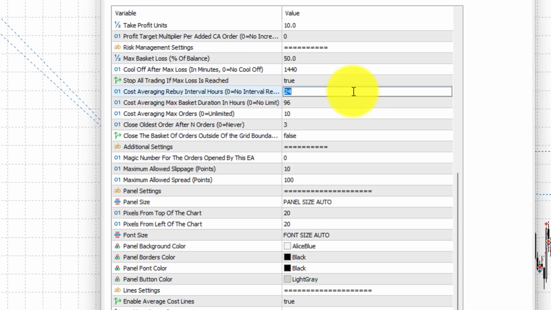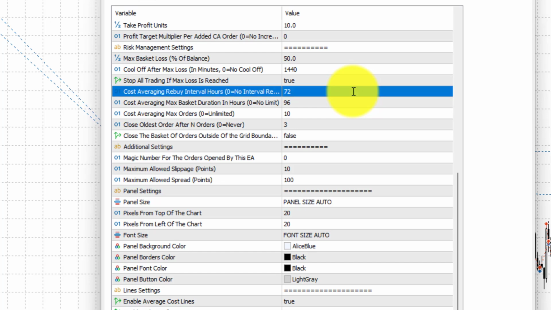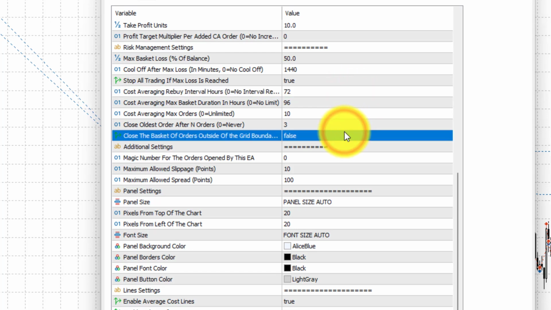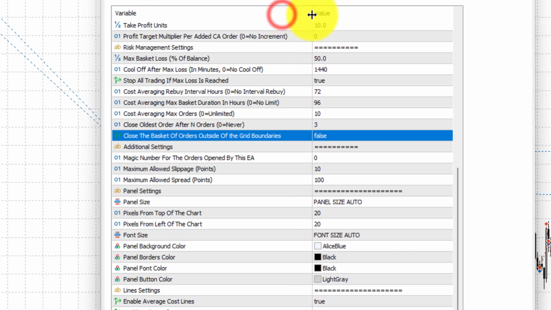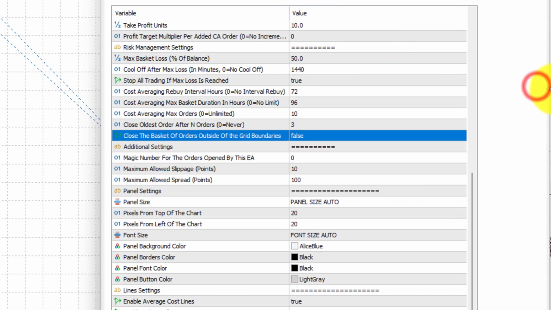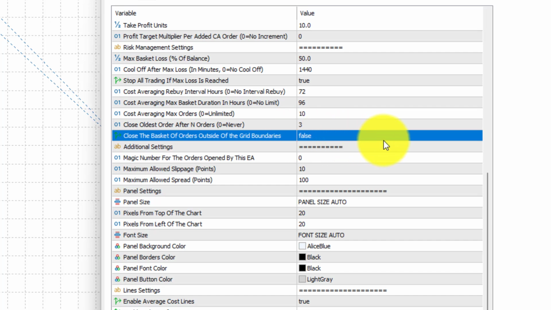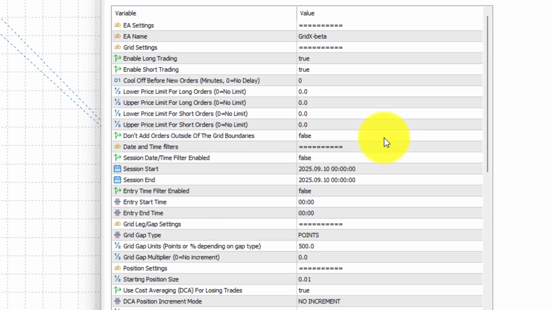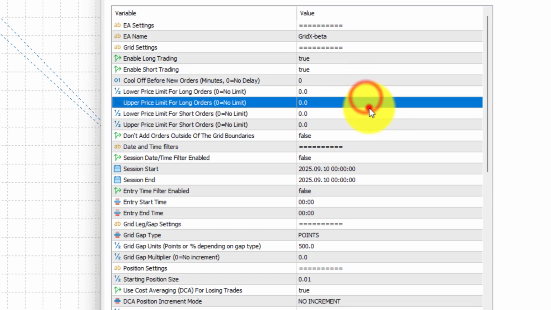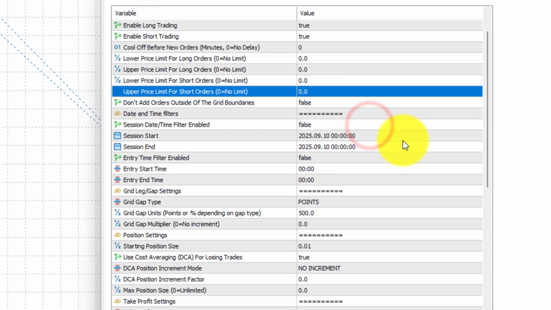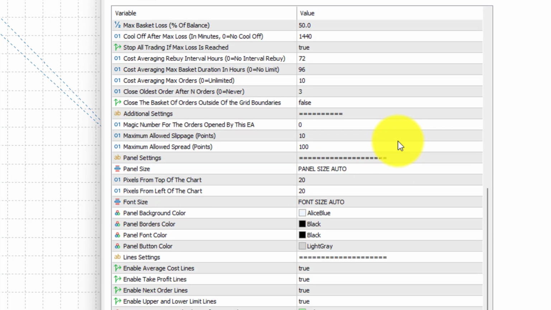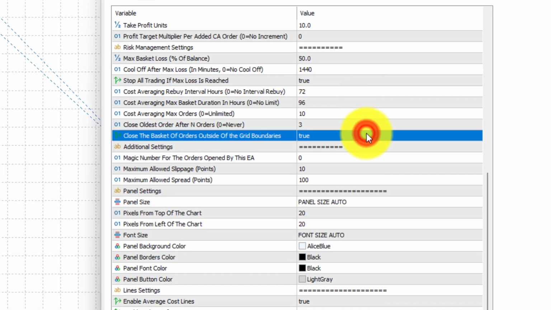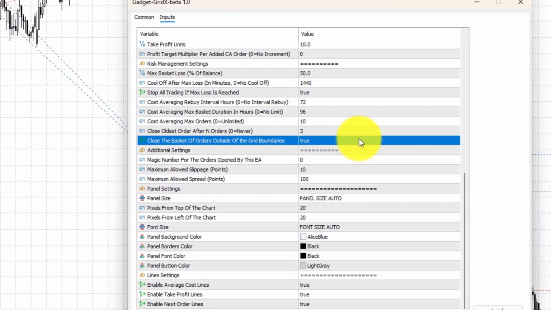Last one is close basket outside the range. It ties risk to your grid boundaries. You may have seen in the grid settings that you can set price boundaries for your grid to focus trading within these boundaries. With this setting, if price leaves your long or short range, the corresponding basket is closed. This prevents baskets from drifting outside your defined trading zone.